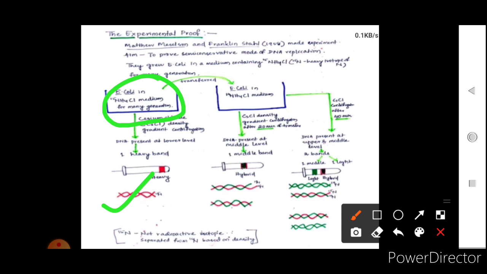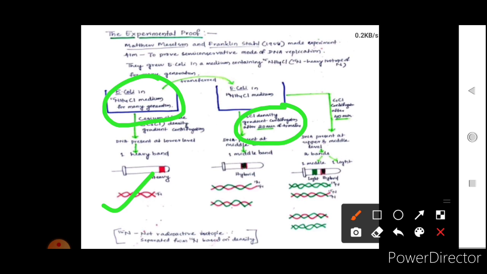Now next what they did, they grew this E. coli in the normal nitrogen NH4Cl medium. Then after 20 minutes they again did the cesium chloride density gradient centrifugation, and they found what?